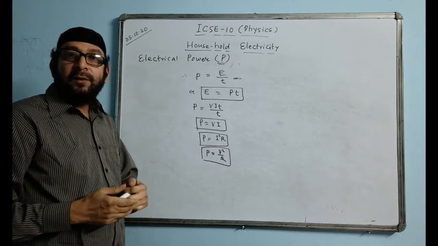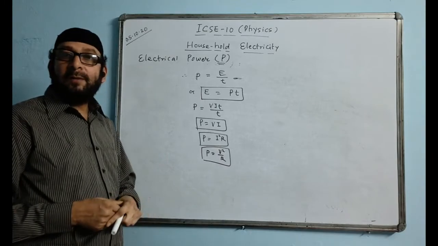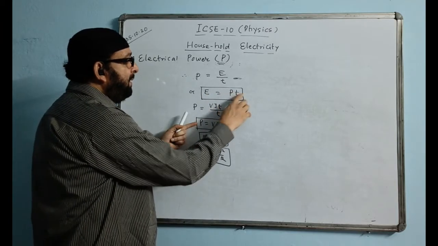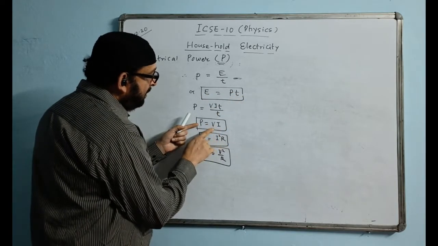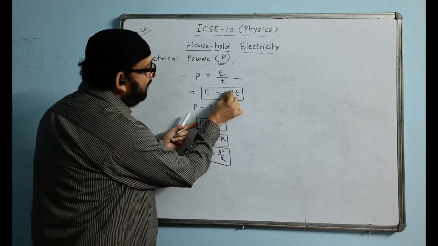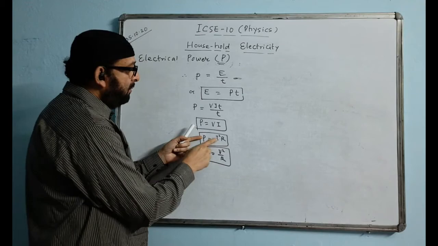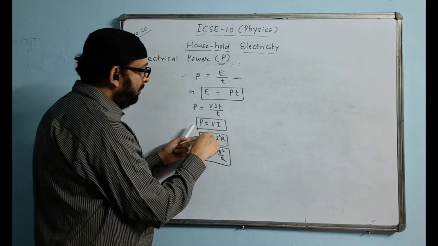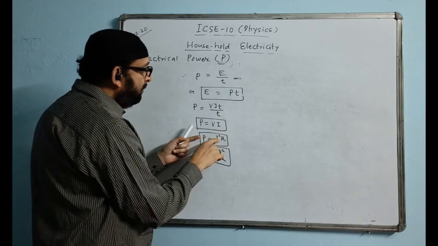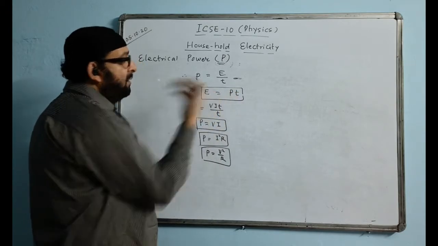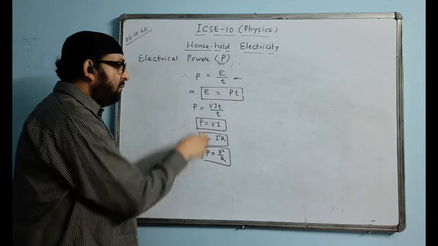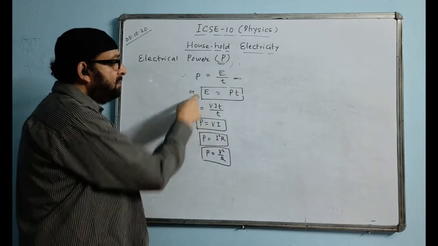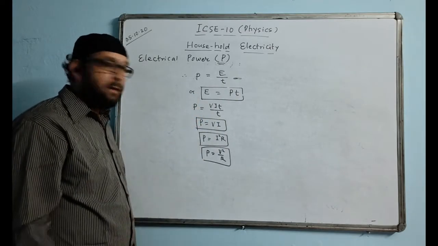If you know the formula of energy, you know the formula of power. Or if you know the formula of power, you know the formula of energy. If power is equal to VI, then for the energy formula we get PT. That is, instead of P, we can put the value VI, which becomes VIT. The second formula, I squared R is there. Then E is equal to, instead of P, you can put I squared R, so I squared RT, and you get the next formula, number 3 of energy. So we can learn that also. Energy equals power into T; put this one, V squared by R, and it becomes V squared by RT. So that is the formula of energy. One is related to the other.